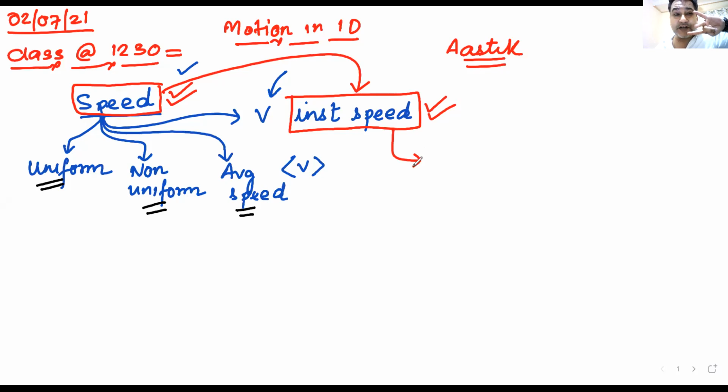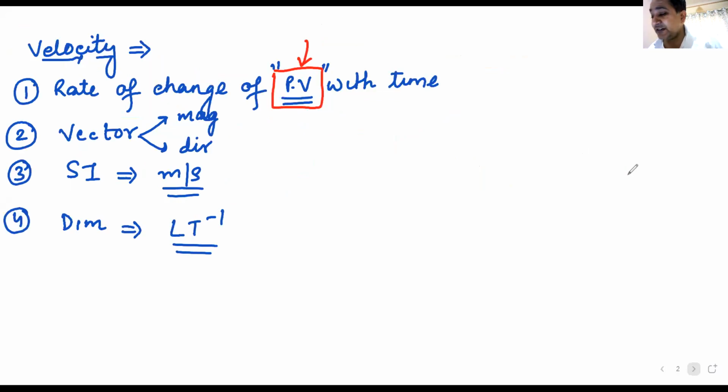We called it speed at this instant, but now I can also call it in a different way. It is the magnitude of instantaneous velocity. Am I clear?